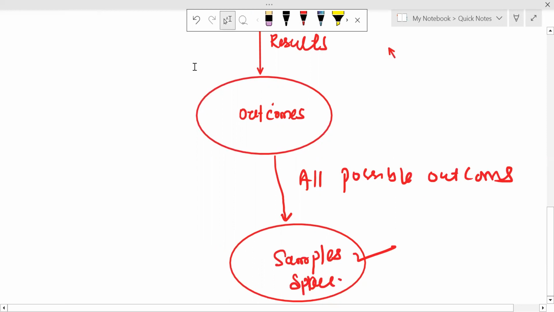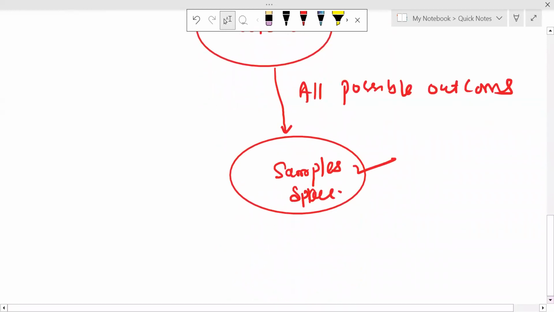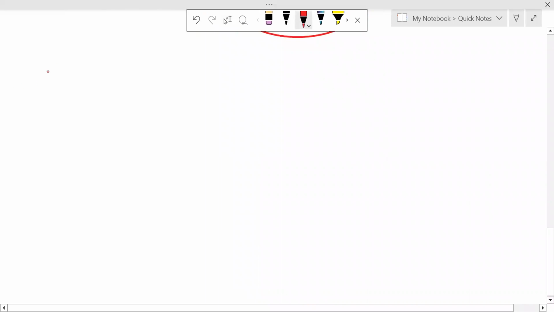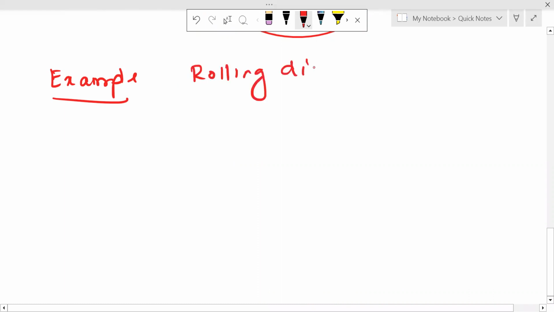So let us take one example: rolling a dice. What are the possible outcomes of rolling a dice? They are 1, 2, 3, 4, 5 or 6.